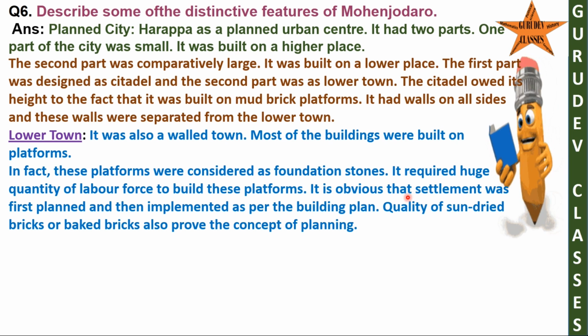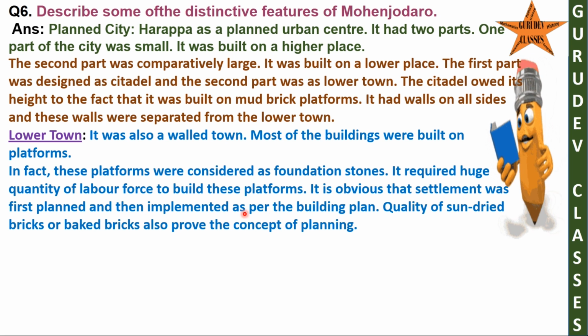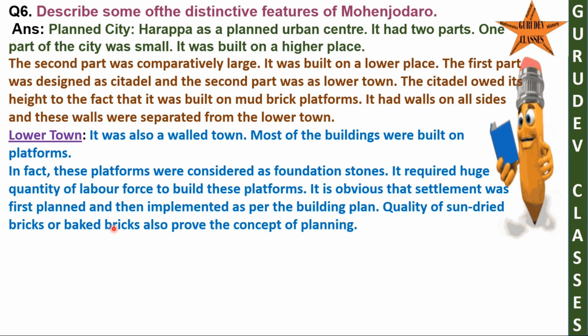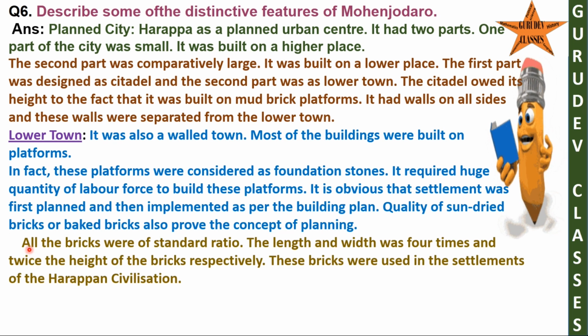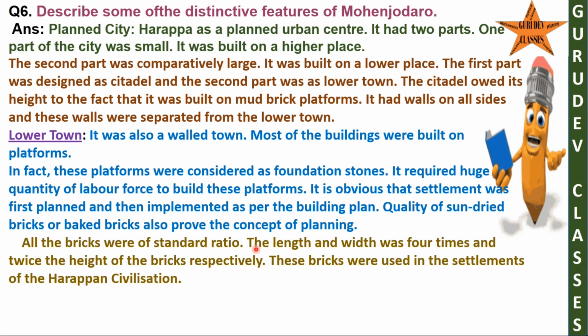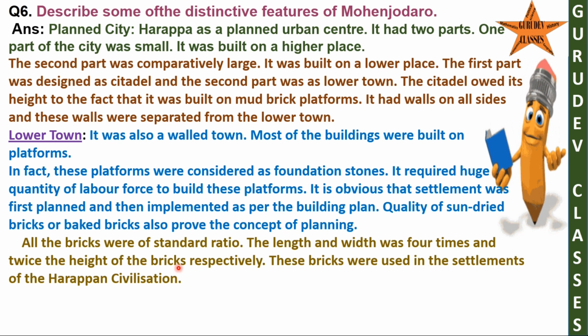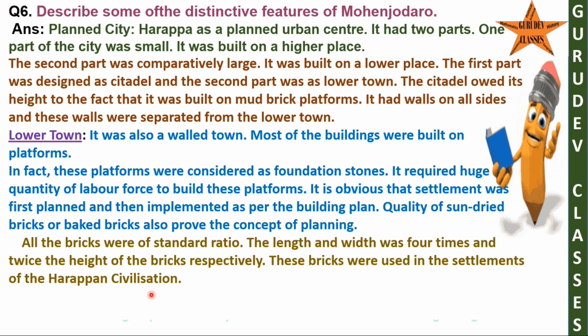It is obvious that the settlement was first planned and then implemented as per the building plan. Quality of sun-dried bricks or baked bricks also proves the concept of planning. All the bricks were of standard ratio. The length and width were 4 times and twice the height of the bricks respectively. These bricks were used in the settlements of the Harappan civilization.